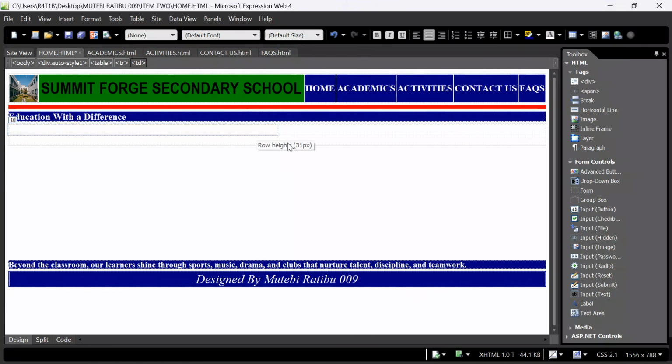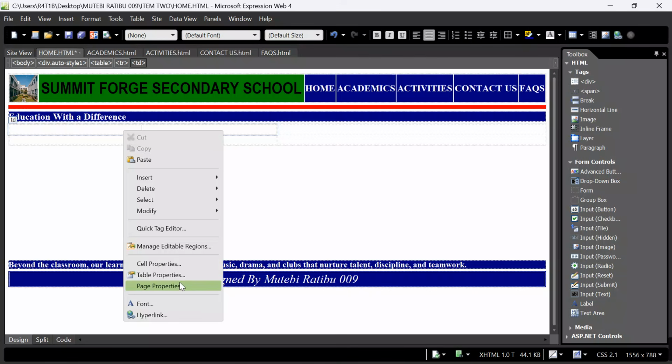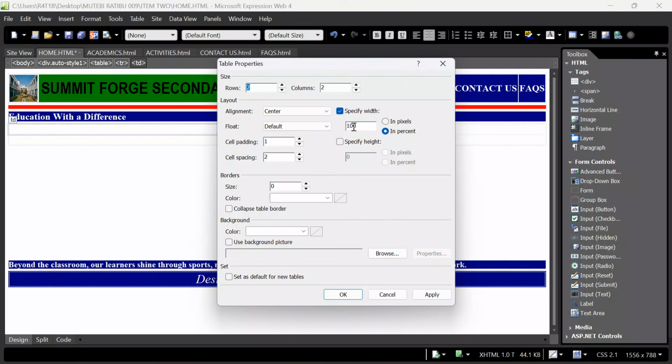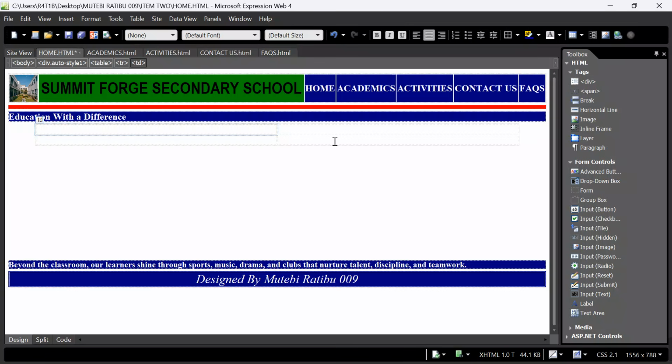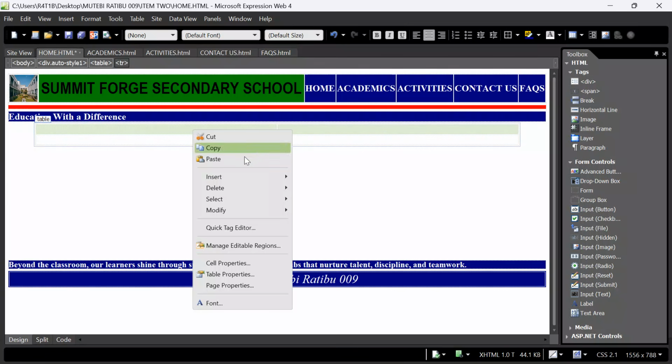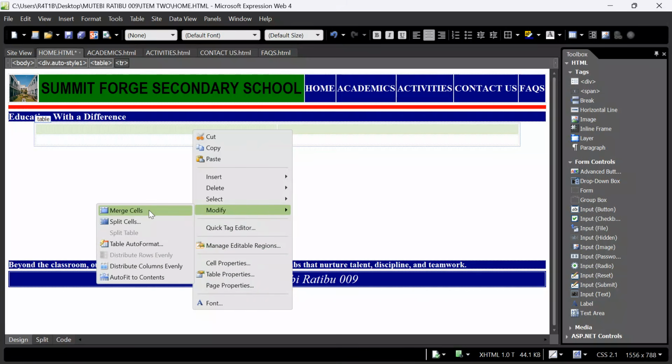Yes, we have a simple table here. Let me edit a little bit. Come back, right click, table properties. I want to stretch it to around 90, not 100. Click OK. Here we go. I want to merge the top row. Right click, go to modify and merge cells.